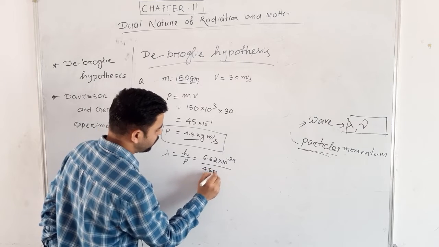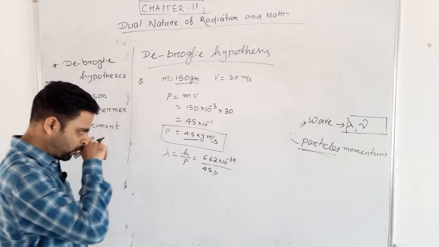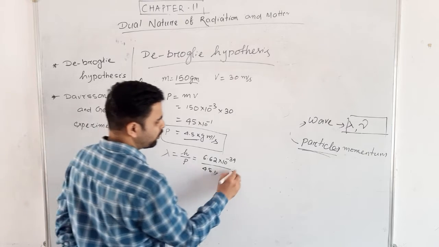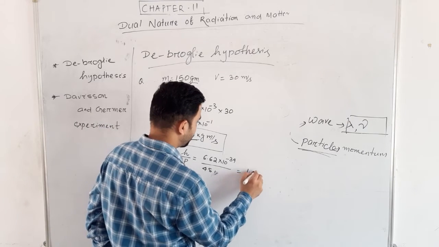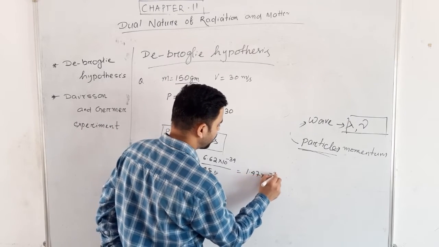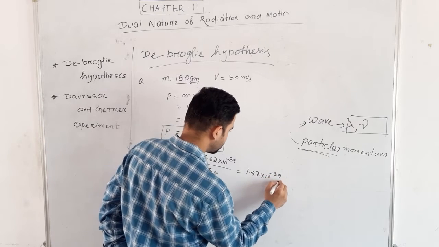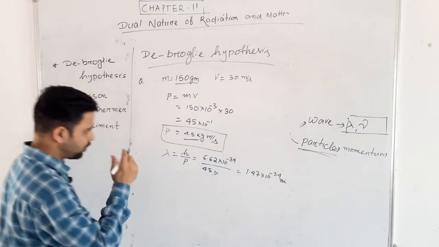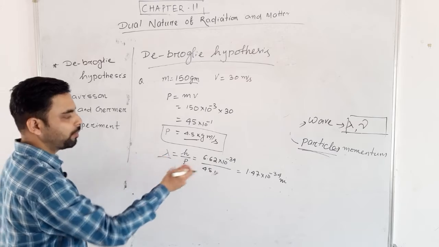If we calculate, the answer will be nearly 1.47 into 10 to the power minus 34 meter. Wavelength unit is meter, right?